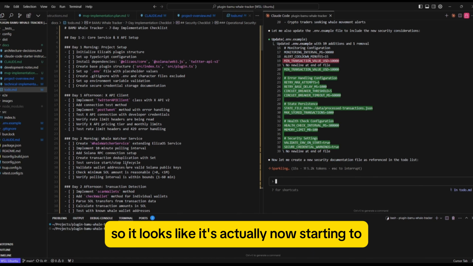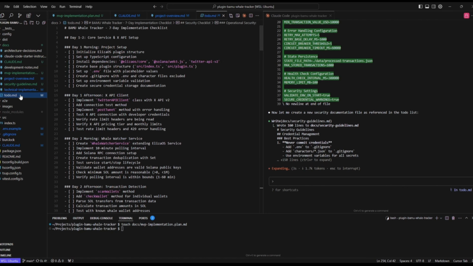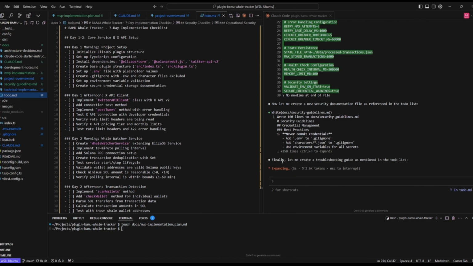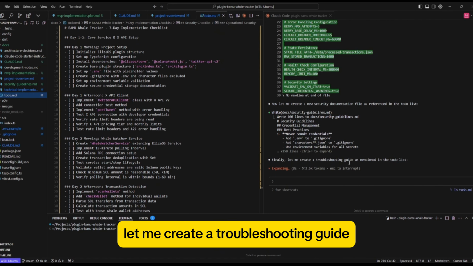And we can see it's done that. And what it will do now is create a new file, security guidelines.md, once we accept this. And this is just really good security measures, so that's going to be really helpful. We can see that's now created. And now it's on to the final step. Let me create a troubleshooting guide. So again, that's a really good step. Another good addition to the docs.